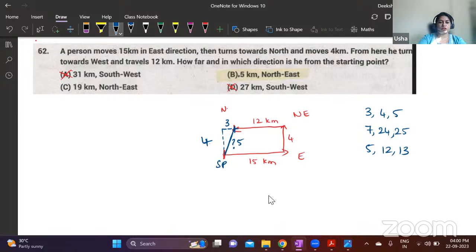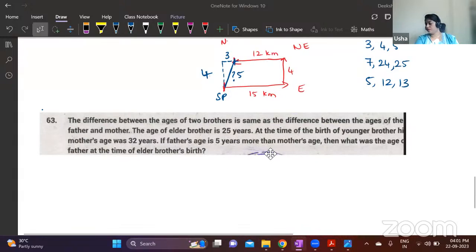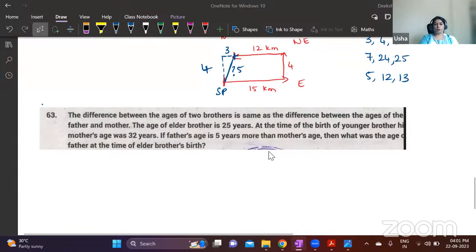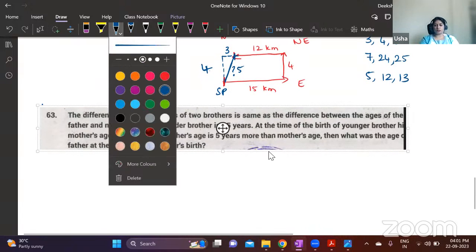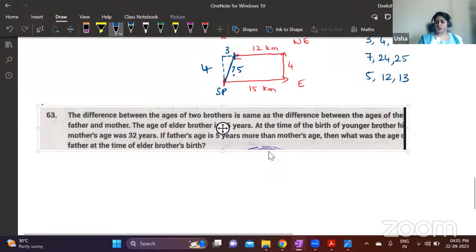I am not giving the options now, because a human tendency is that when you know the answer, you will try to find out how to arrive at that answer rather than trying to solve. So I have not given the option. We will solve this question, problems on ages. Solve this.